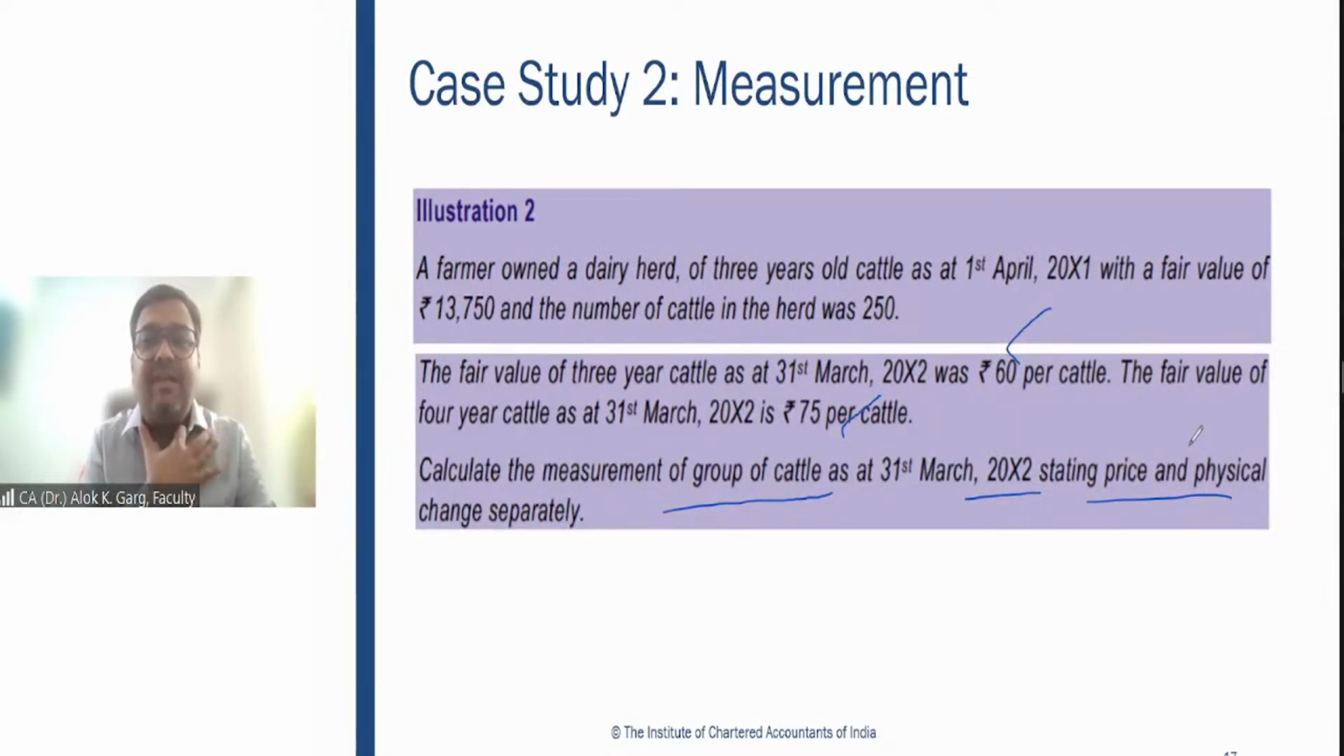Anisha is saying she will take 4-year-old. Ridhima, Neha, and Rahul have also given the right answer. Sir, we will take 75 rupees. Okay.